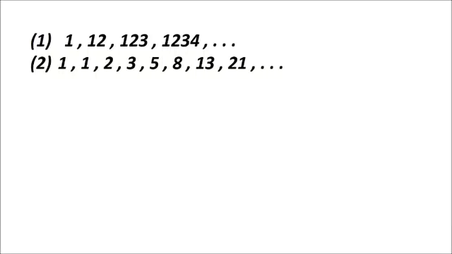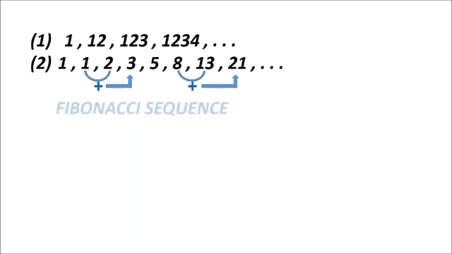If you observe this list of numbers, to get any term, any number in this list, you just add two of its previous numbers. That means suppose you want to get 3, you add up two of its previous numbers, 1 and 2. If you add 1 and 2, you will get 3. Similarly, if you add 8 and 13, you will get 21. So these numbers are according to a simple logic. Moreover, this sequence is said to be the Fibonacci sequence.